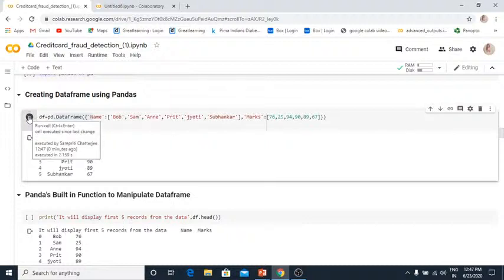Please guys, let me know if you have any doubt, I will try to answer them. I got a question from Ankit Sarkar that we can import all these libraries in one go. Yeah, we can import all the libraries in one go, but just to understand properly, I tried to break it down to show how you can import the libraries. Yes, you can import the libraries in one go as well.